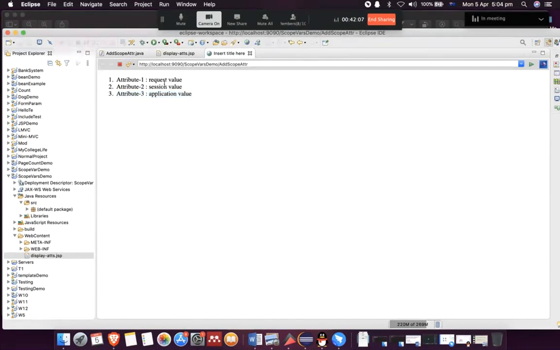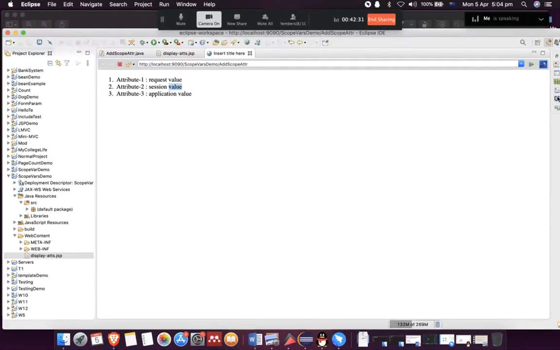But the case with session and request is different. We also have a page scope as well. So page can only be accessed from the current page, request from the requested page. Session goes to the session variable, as we will talk about in the future.